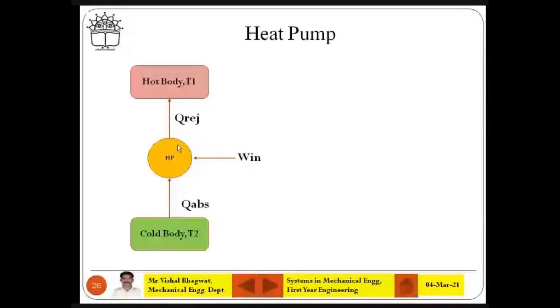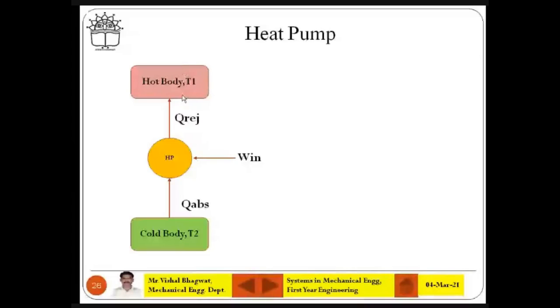Of course you are not interested in this, but that heat pump is running on some electricity, and actually it is extracting heat, Q absorbed here, and it is rejecting heat, Q rejected, Q2 sorry, whether it may be Q1 or Q2. So that Q rejection will be done in this space where you are sitting, the hot body. This is a space which you want to heat by addition of Q rejection of heat.